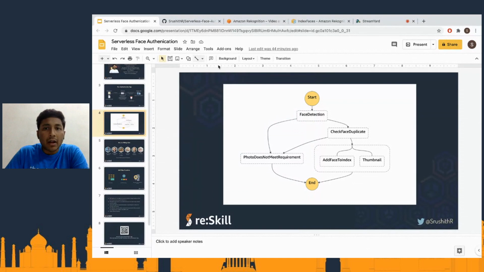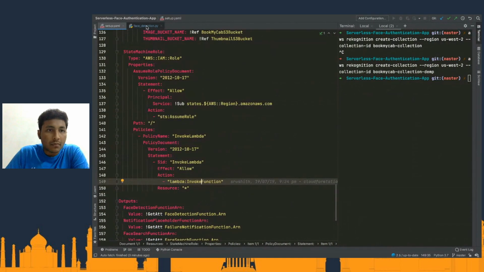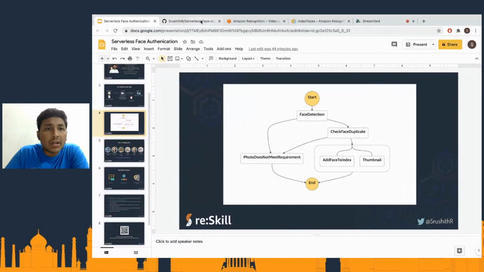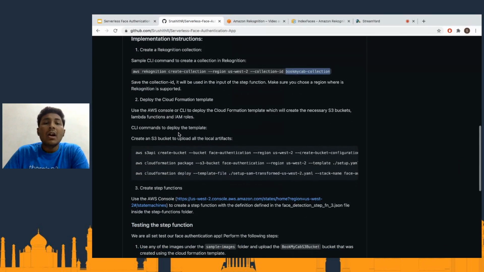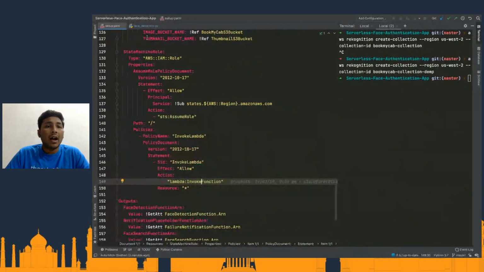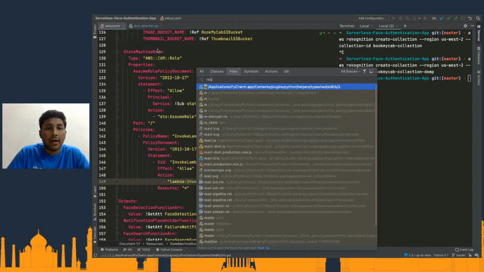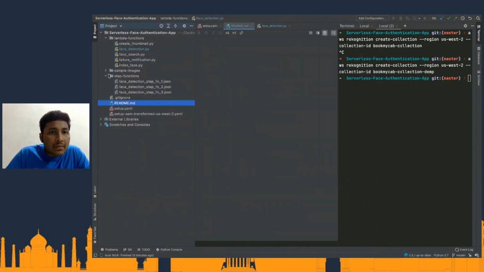Now, if I go back to my repository, the second step is to deploy the CloudFormation template. So what we'll have to do is we will be using the AWS S3 API create-bucket command. Okay, let me open my README file here.